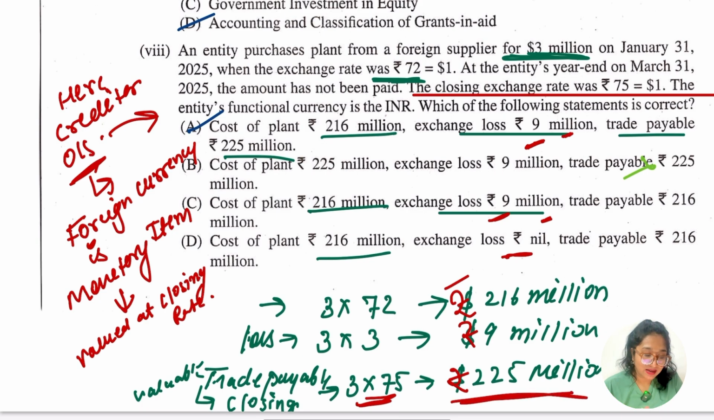So let's check in the first option the trade payable 225 million है कि नहीं, हाँ जी, तो यही अपना ऑप्शन है कि नहीं, हाँ। Let's go for the C वाला part, what is trade payable, which is 216, so this is not the option. So my option is going to be A, cost of plant is going to be 216 million rupees में, ठीक है। Then exchange loss is going to be rupees 9 million, then trade payable is going to be 225 million. इतनी बात समझ में आई है, so my option is going to be A.